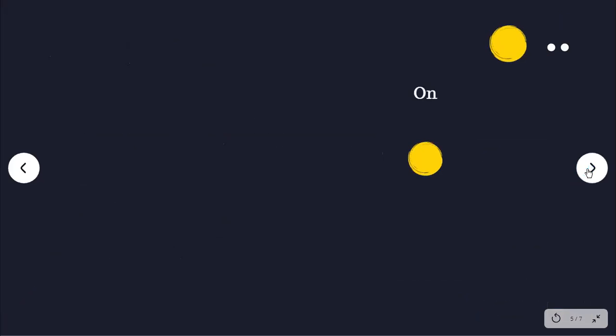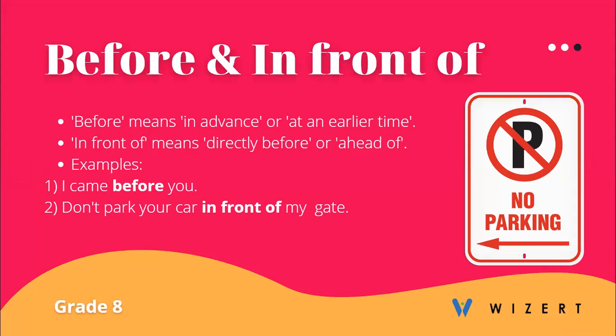Moving ahead, before and in front of. Before means in advance or at an earlier time, whereas in front of means directly before or ahead of. For example, I came before you, which means I came earlier, you came later. Don't park your car in front of my gate. So this means you can't just park your car exactly in front of my gate, ahead of my gate.